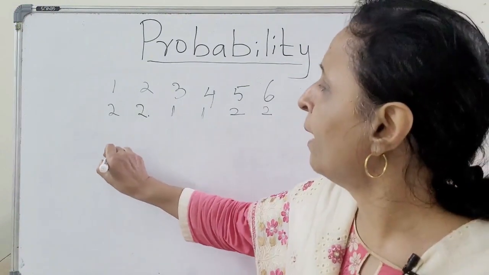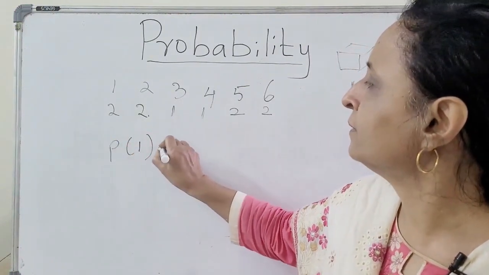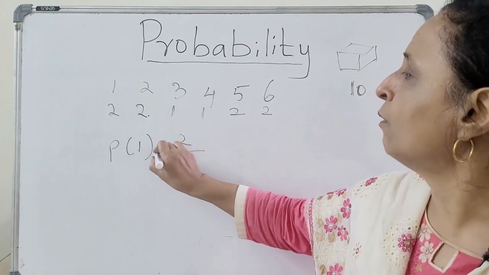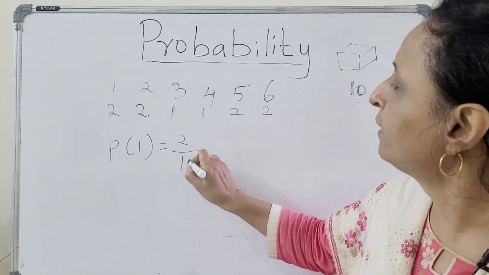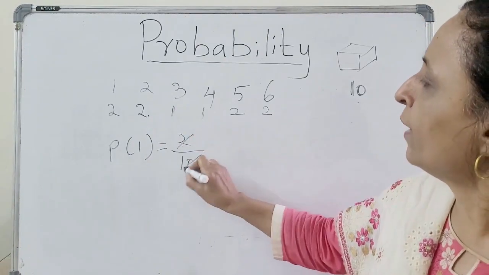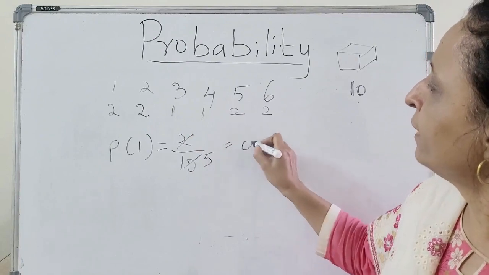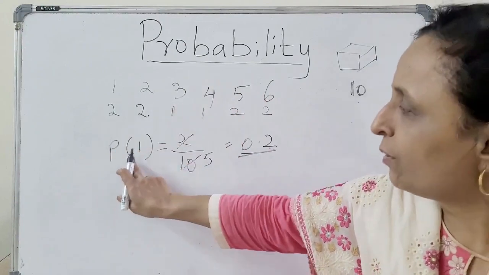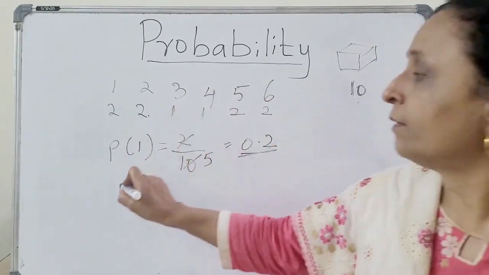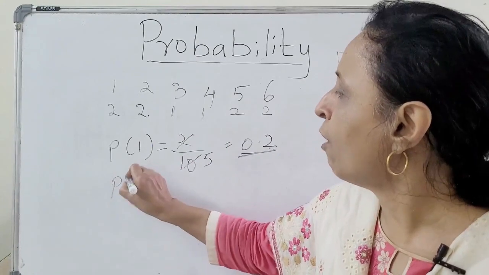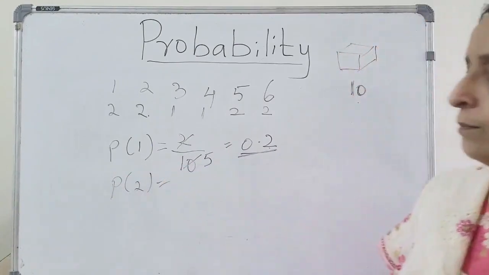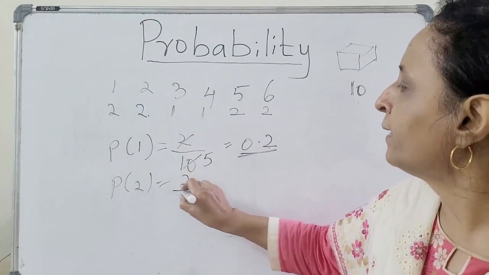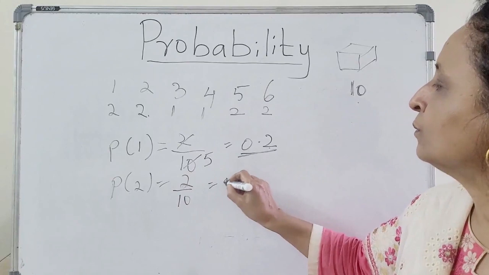Now the probability of having 1 is how much? 2 by total. Total is how much? 10. So here 10. Now what you will do? 1 by 5, or you could directly write it as 0.2. This is the probability of the event getting 1. Now what is the probability of event getting 2? 2 times, again 2 by 10, that is 0.2.